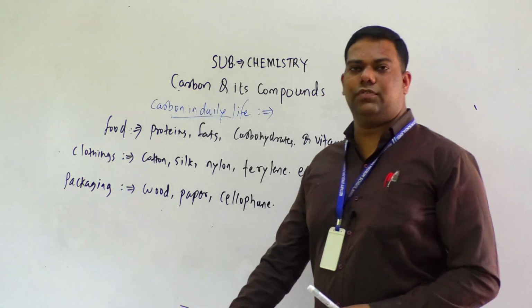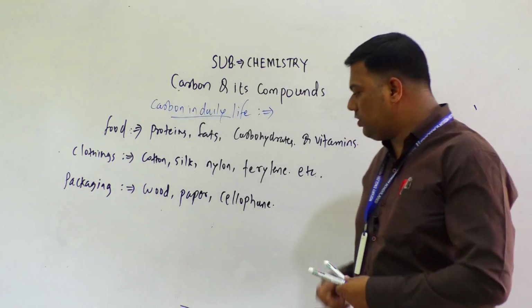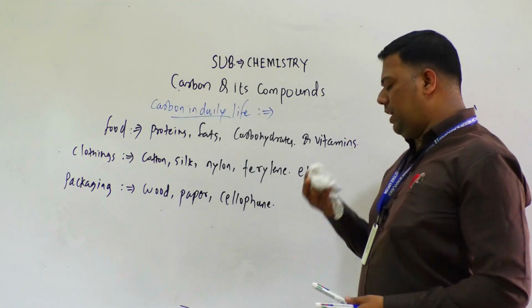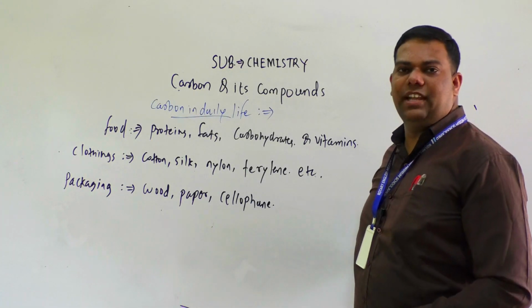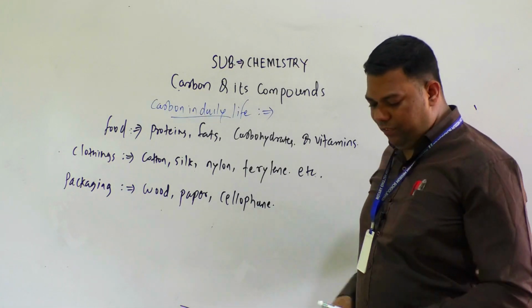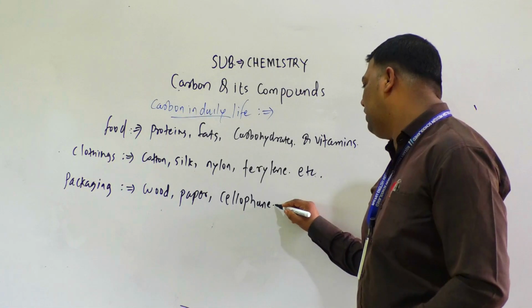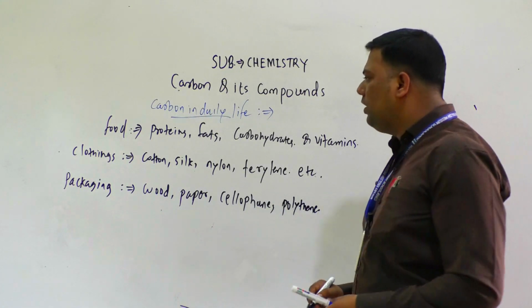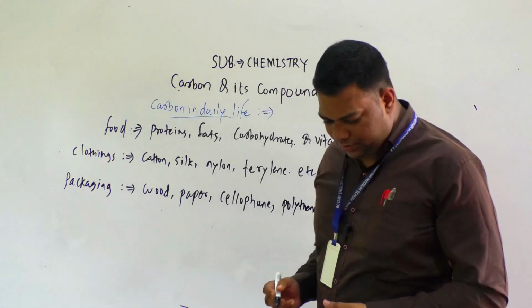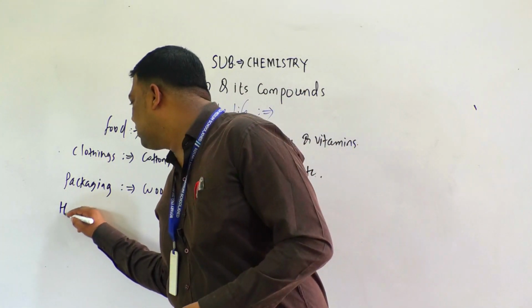Have you heard this word cellophane for the first time? Cellophane is a wrapping material. Understood? Cellophane, and we can write here polythene. Polythene. Understood? Now the fourth, households.